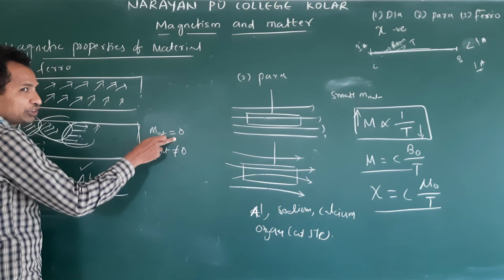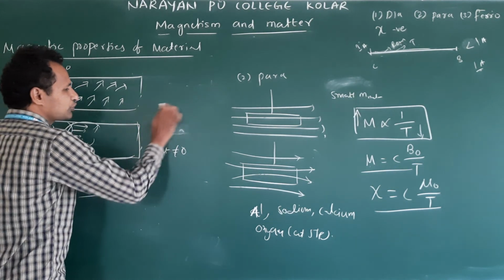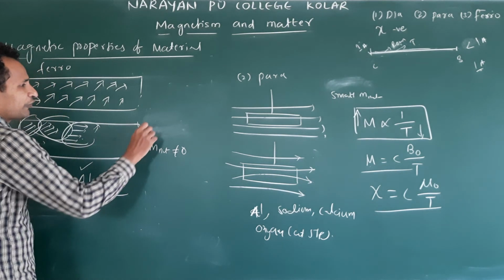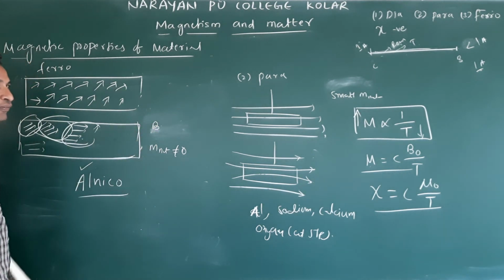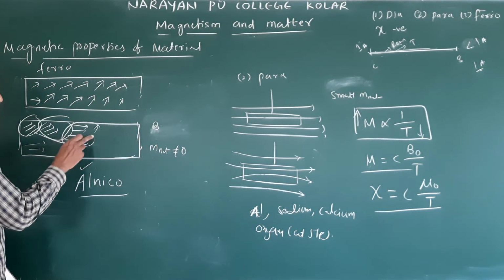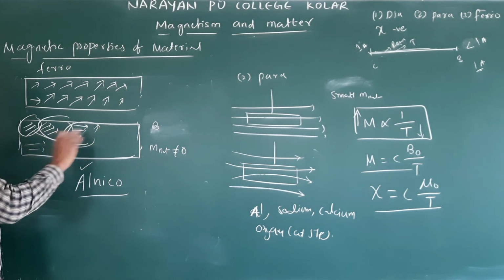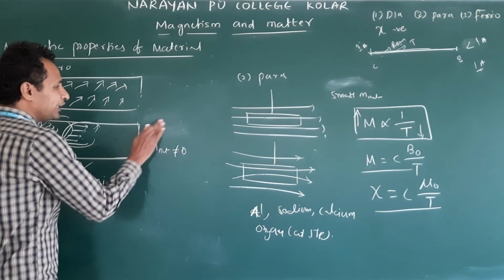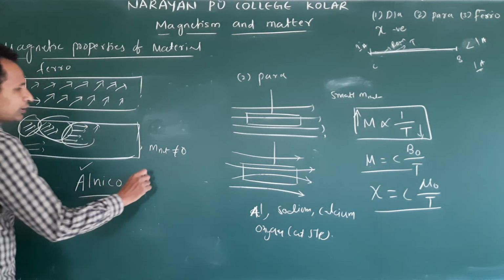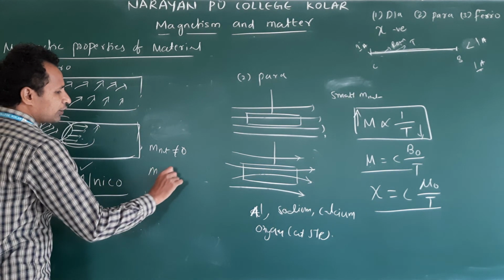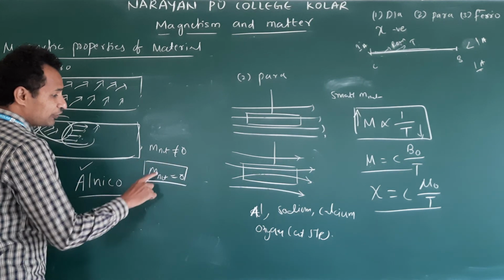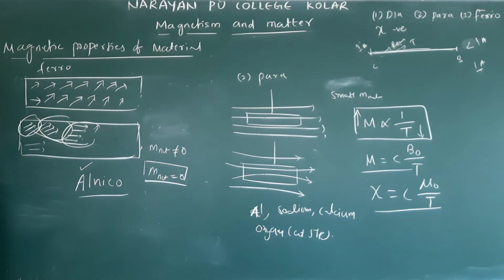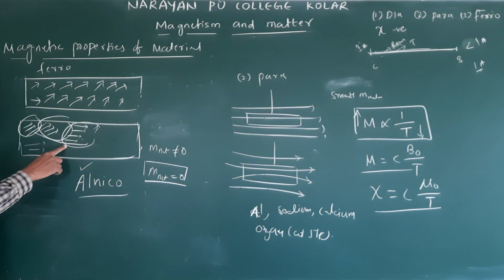Previously, M net is equal to 0. Now, not equal to 0. Reason, we applied B. We placed the external magnetic field that arranges all the domains in the same direction, right? Now, if you remove B, M net will not become 0. Understand?